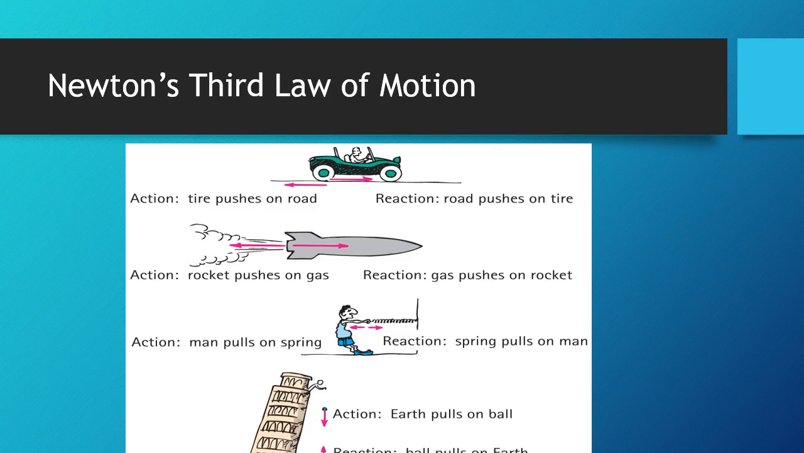Here are just a couple examples from the textbook of action-reaction pairs. Your tires in your car push on the road, and in reaction to that, the road pushes the tire, which moves your car forward. Rockets expel fuel. They push gas out, and so the gas coming out pushes the rocket forward. If you pull on a spring, then the spring pulls on the man. And if Earth pulls a ball to the ground, then the ball pulls up on the Earth.